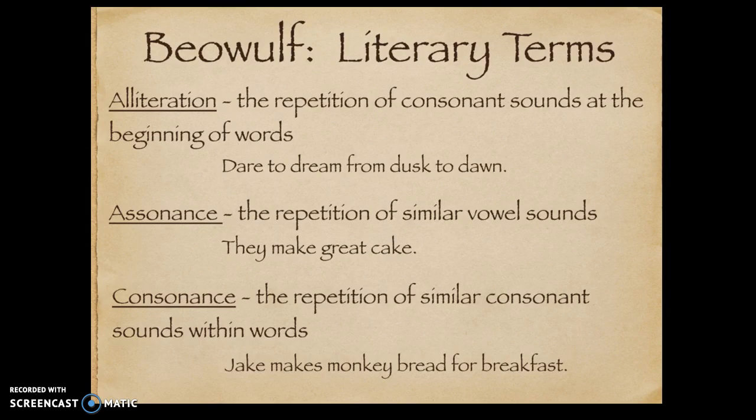So far, we've learned alliteration and assonance, and we see that they're all about the repetition of sound. Alliteration being the repetition of the beginning sound, assonance being the repetition of similar vowel sounds, and now consonance is the repetition of similar consonant sounds within the word, such as "Jack makes monkey bread for breakfast." There's the repetition of the k sound. We also have alliteration with makes and monkey and bread and breakfast, but what we're looking at for consonance is this repeating k, k, k, k, k.